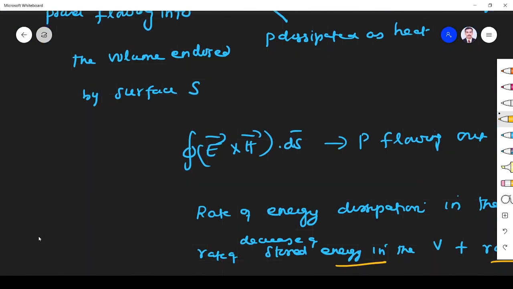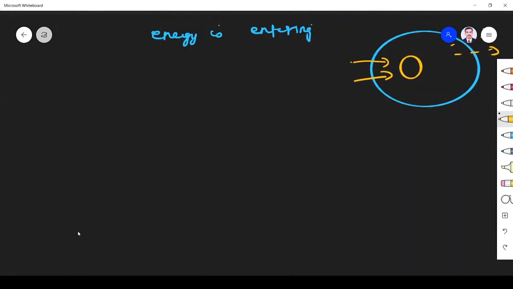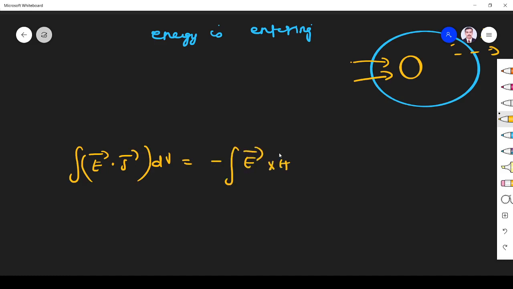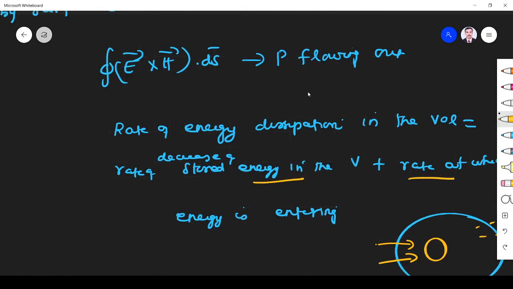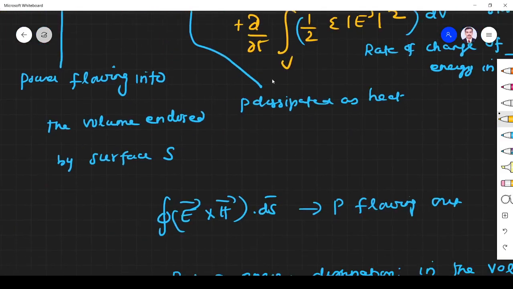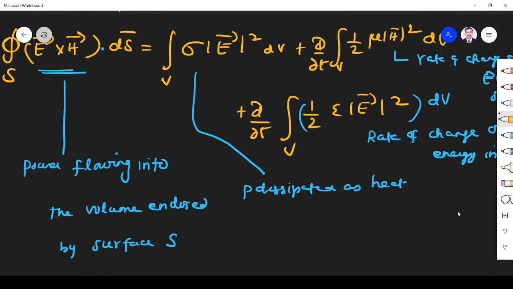So what I am writing is E dot J dV, that is nothing but sigma E squared, is equal to minus the E cross H dot dS term, plus the two terms I bring to the other side.